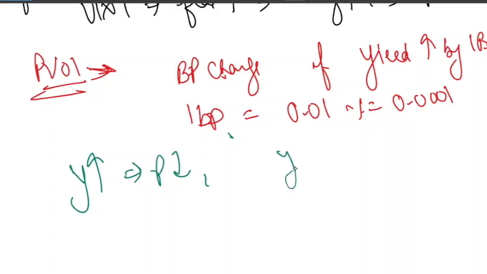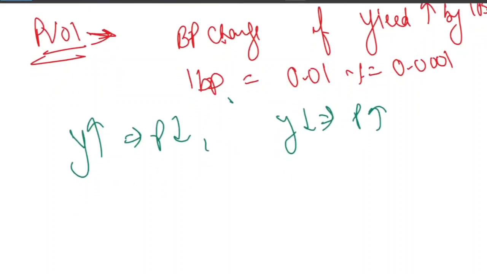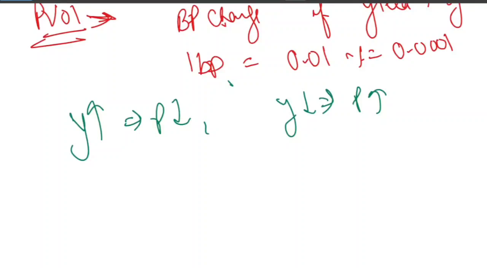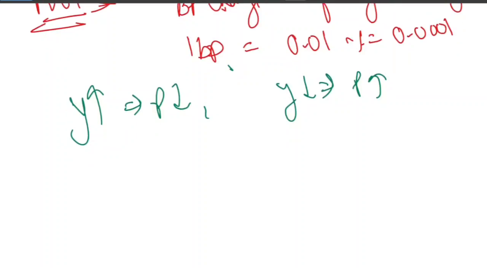So it means that for every 1 basis point increase in the yield, suppose your yield increases by 1 basis point, what is happening to the bond price? It will fall approximately 0.07596. That is what I mean to say.